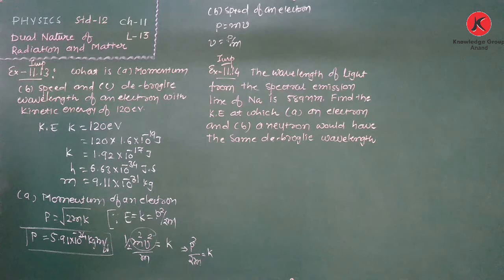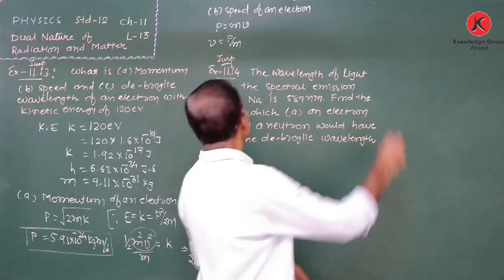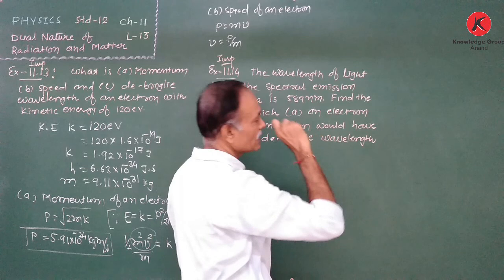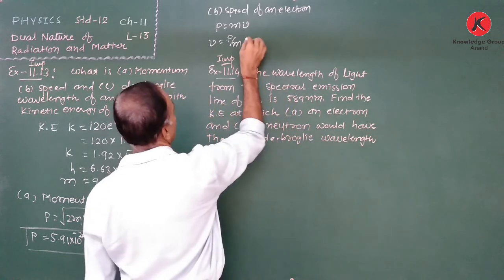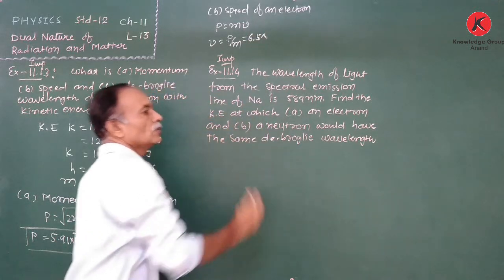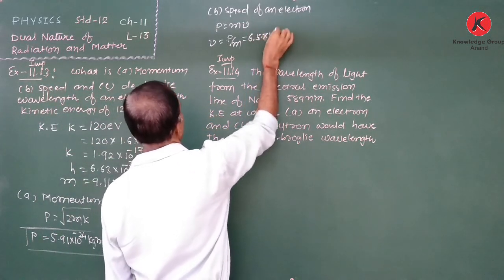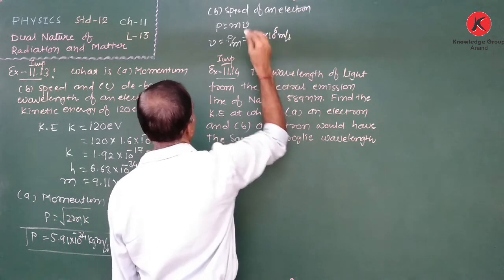Right? So as we substitute the value of momentum, 5.91 into 10 to the power minus 24 upon m, where m is 9.11 into 10 to the power minus 31, we obtain the speed as 6.5 into 10 to the power 6 meter per second.